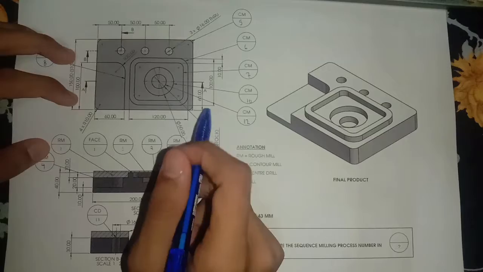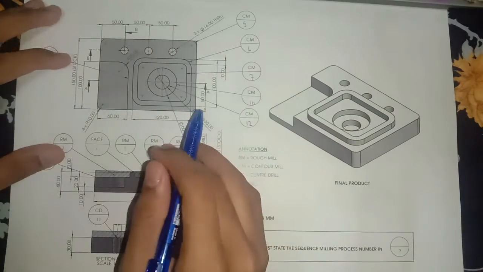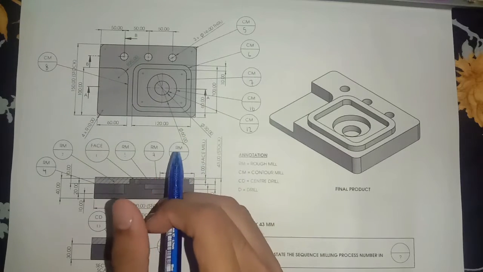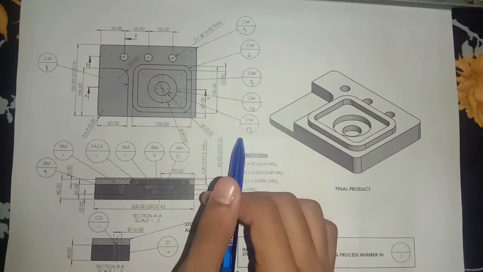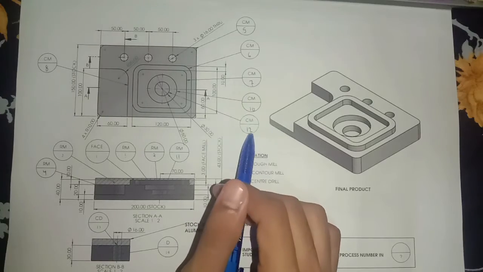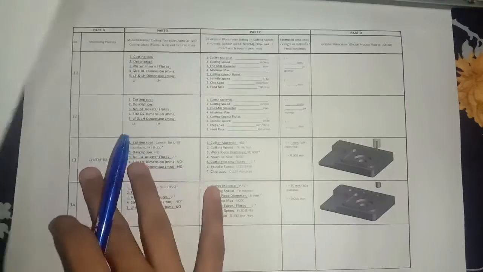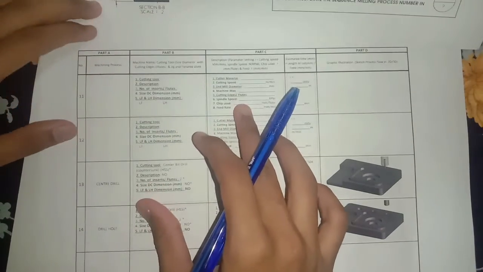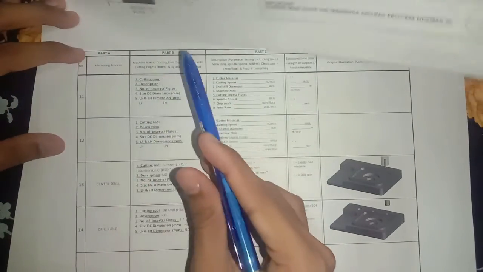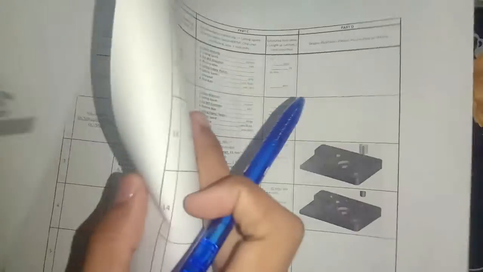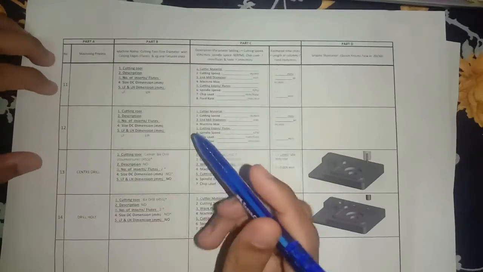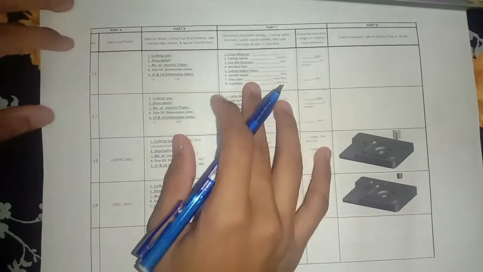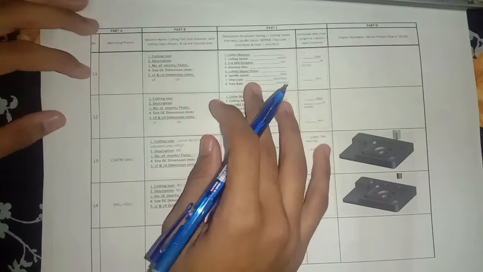Bismillahirrahmanirrahim. So I will explain about the table that I will fill. I will fill the table for number 12, which is the counter mill. First, part A, the machining process. For the machining process, we will write counter mill multi-step hole.